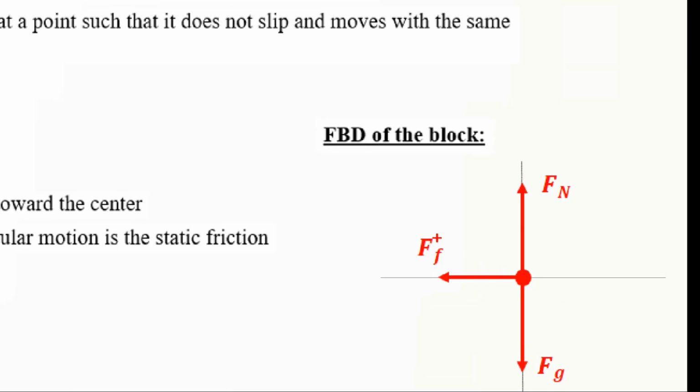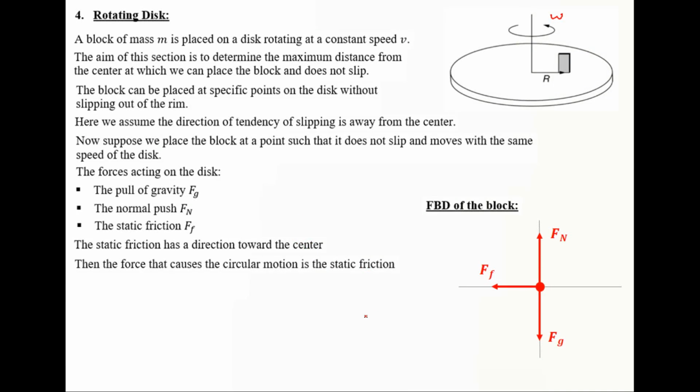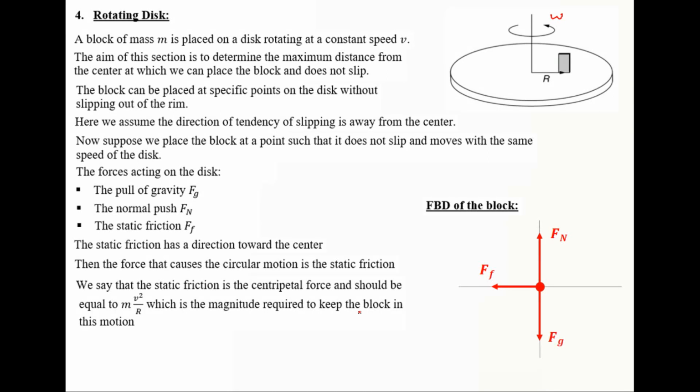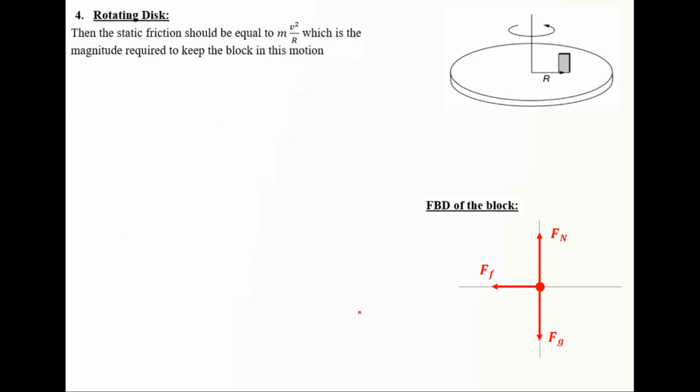Then this force should be equated to mv squared over r, because this is the magnitude required to achieve a circular motion through a radius r and a speed v. We say that the static friction is the centripetal force and should be equal to mv squared over r, which is the magnitude required to keep the block in this motion.